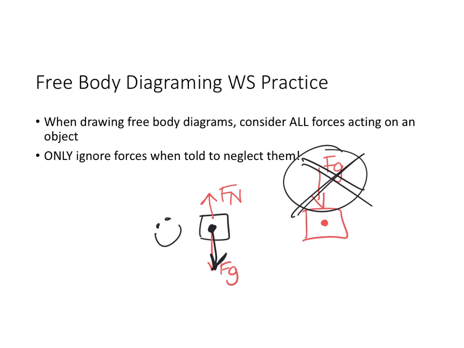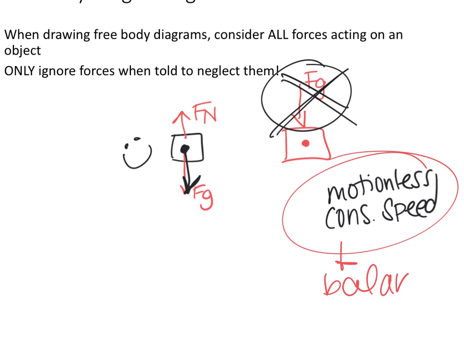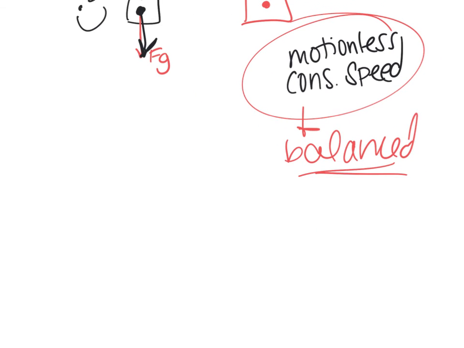As you guys are going through, really look and consider and try to identify if it says that they are motionless or you see constant speed. That should be going off in your head that, hey, that means my forces are balanced. And then if you draw it and you're like, hey, they aren't balanced, you need to ask, what force am I missing? Use your abbreviations. Start getting used to those.